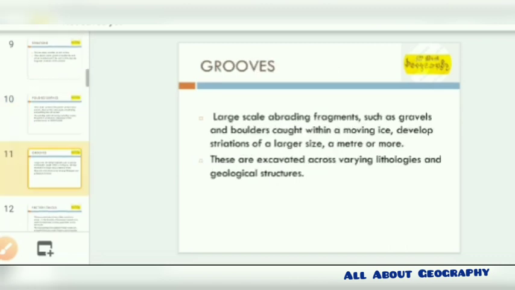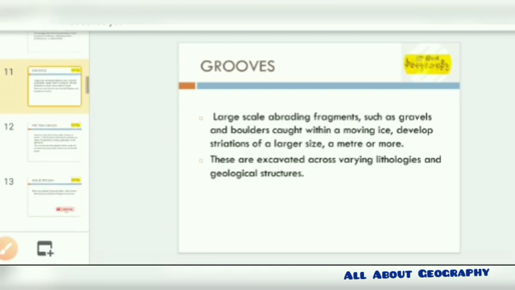And the next is the grooves, the large scale abrading of the fragments. Now what are these fragments? These fragments are usually the gravel or the boulders that have been caught by the ice. After they have been caught by the ice, they develop striations, and the striations form in larger number, extending about a meter and even more than that. This is excavated across varying lithologies and geological structures.